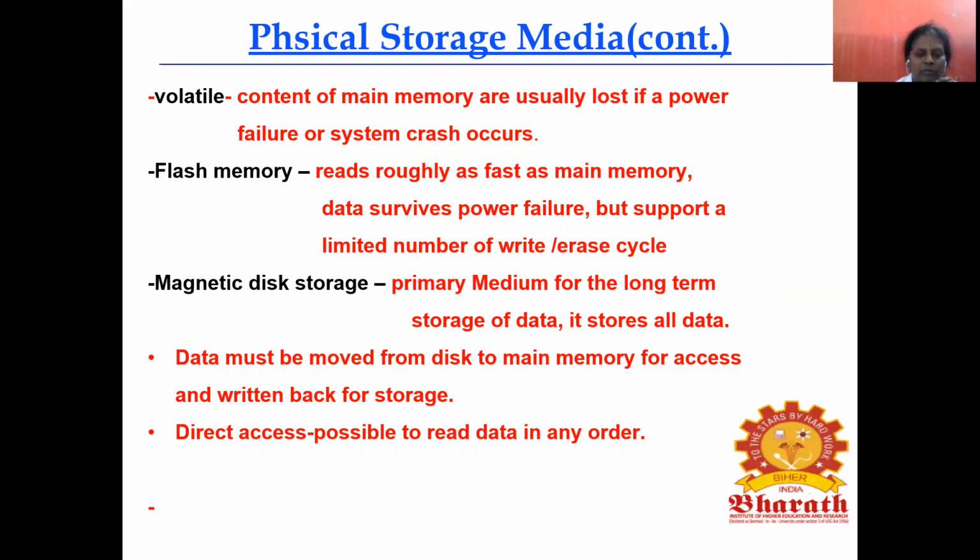Next, data must be moved from disk to main memory for access and written back for storage. Whatever content we are inserting will reside in the main memory first, and from the main memory it will be moved to the disk. So what we enter in the system is first moved to the main memory, and from there it is stored in the disk. Written back for storage means it will be stored in the disk.